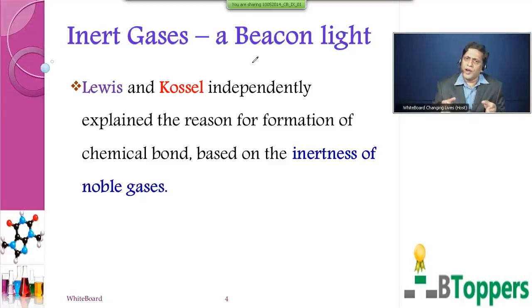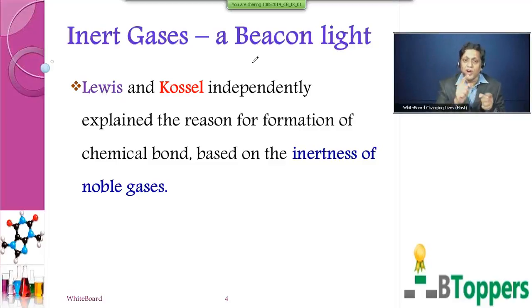Children, do atoms of all elements show the tendency to form chemical bond? Almost all the elements show the tendency to form chemical bond, with an exception of noble gases. Why do noble gases not show the tendency to form chemical bonds?